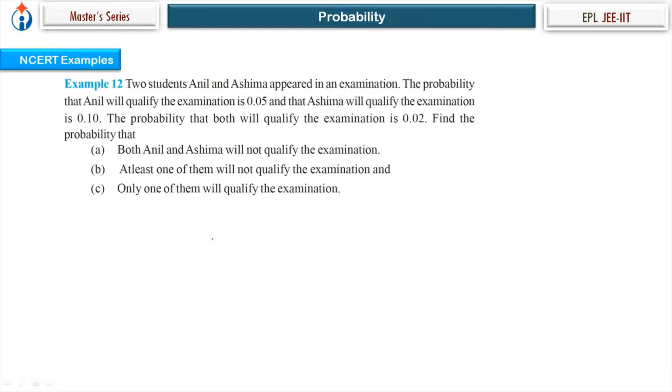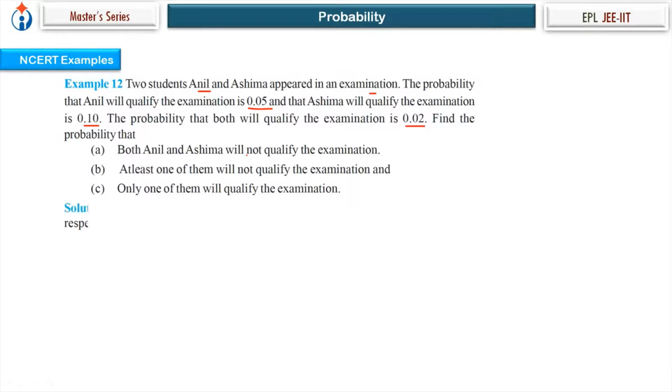Next example. Two students, Anil and Ashima, appeared in an examination. The probability that Anil will qualify the examination is 0.05. Ashima will qualify, 0.10. Both will qualify, 0.02. Now you have to find the probability of these 3 events. The 3 questions are given here. In question number 1, part A: both Anil and Ashima will not qualify the examination.